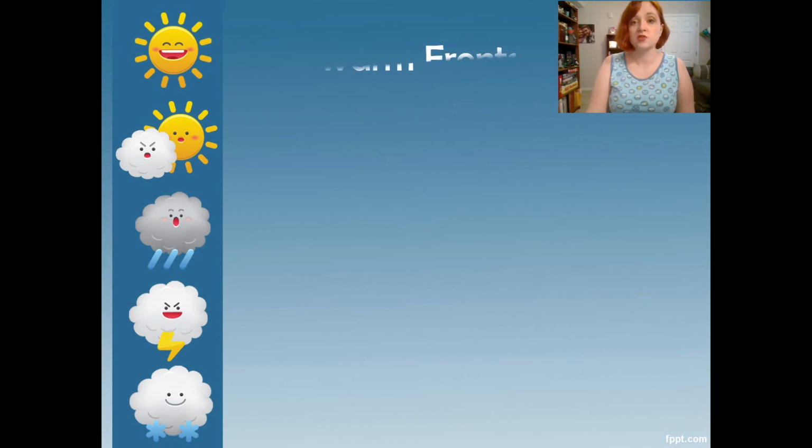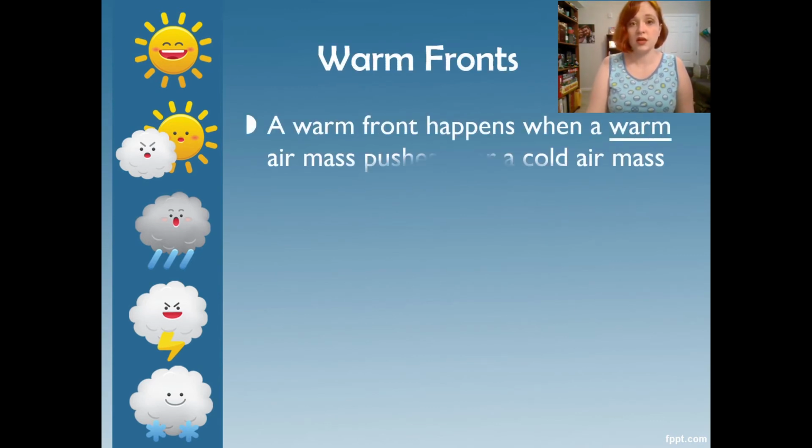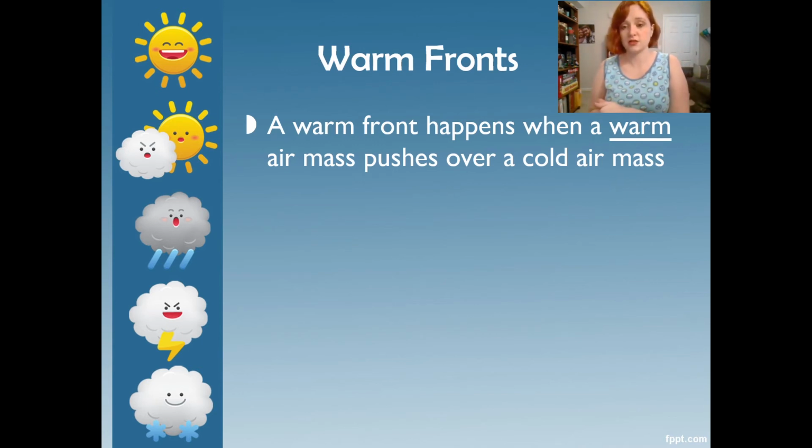All right, so now we have the opposite, a warm front, okay? So again, logically kind of like the cold front, a warm front happens when warm air pushes over cold air mass. So in this case, our warm air is winning. Now heat still rises, so the warm air is going to go over top of the cold air, but this time it's choosing to do that. That's why I say it's winning.